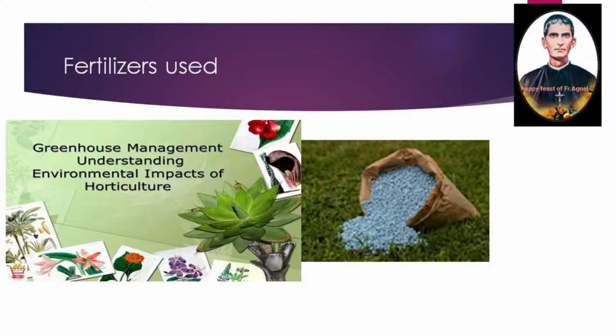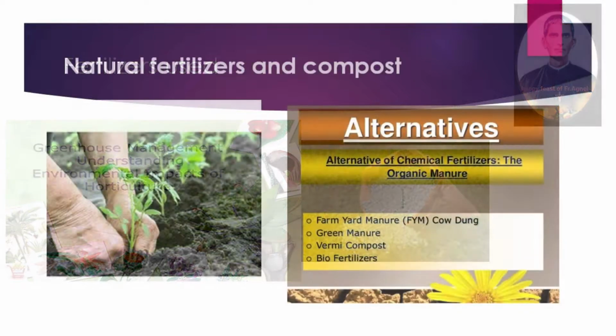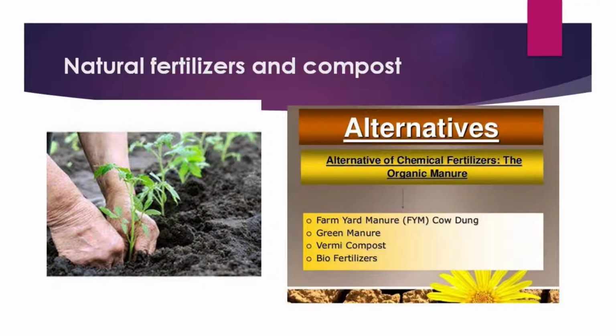Now, the fertilizer I have shown you here is a bag of urea. What is urea? It is a fertilizer added to the soil. We have to add fertilizers to the soil to restore its productivity. Fertilizers provide the required nutritive substances to the crop. There are two kinds of fertilizers that we should understand, that is natural fertilizers and chemical fertilizers.